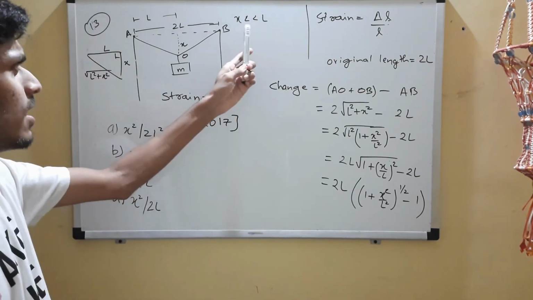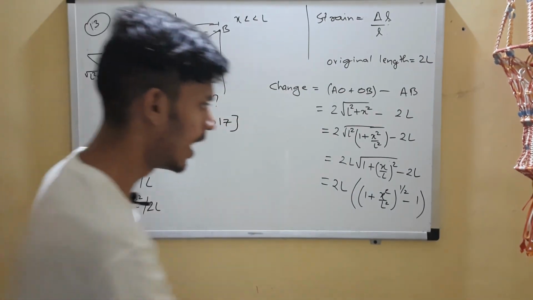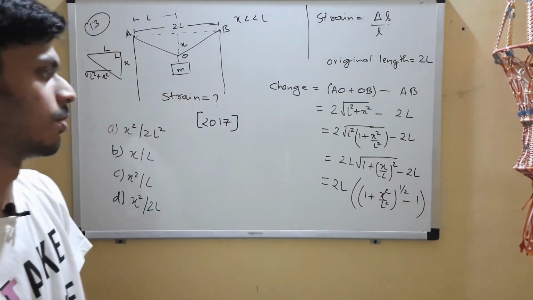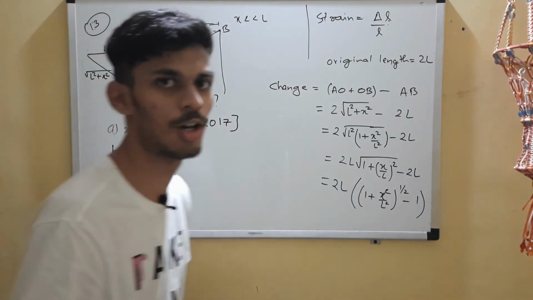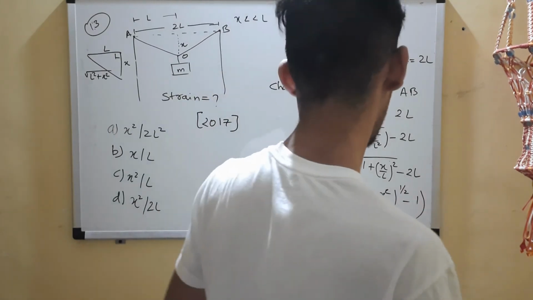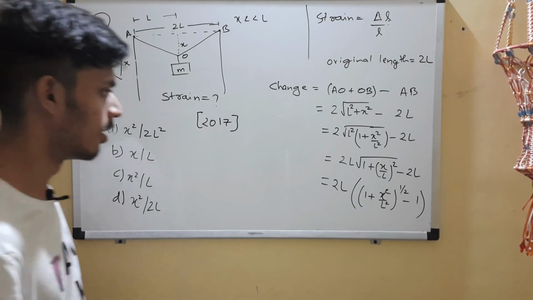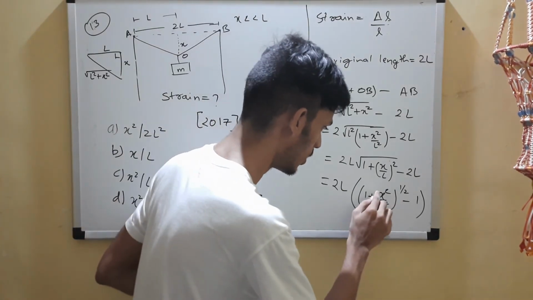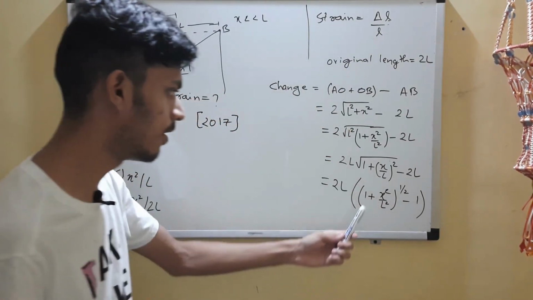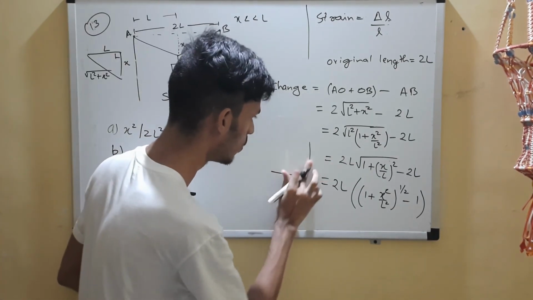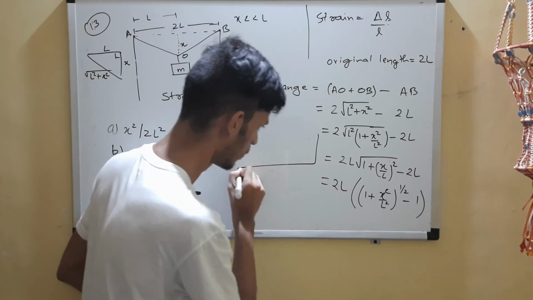Here, since x is very much less than L, we can bring this half down. This is according to the binomial theorem. I hope you know about it. So since x is very much less than L, we can bring that power down. If you didn't know, please note it down now.